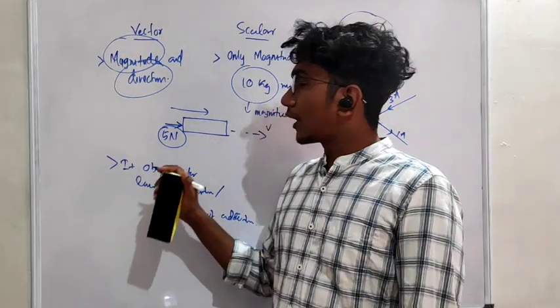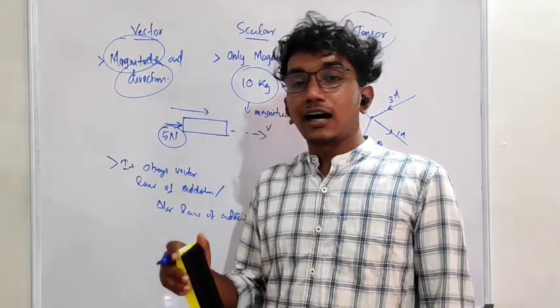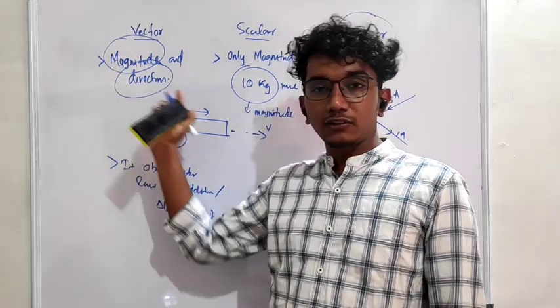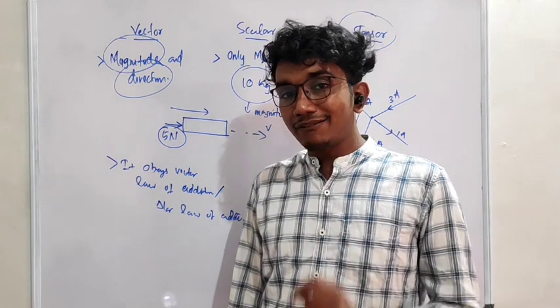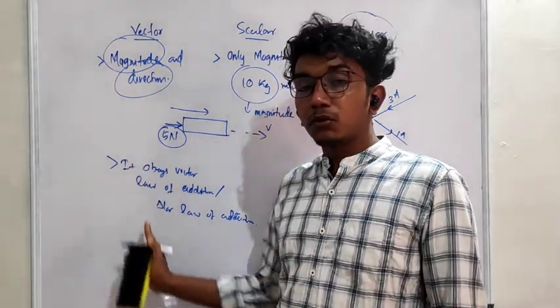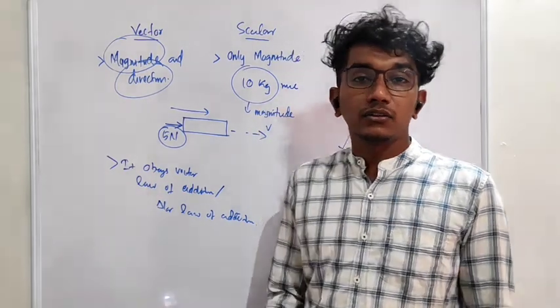If you were kids, I wouldn't even mind when you say that a vector has both magnitude and direction. But now you are in class 11th. So you are not supposed to say that. You have to add one more thing. This one. You got it? Alright.